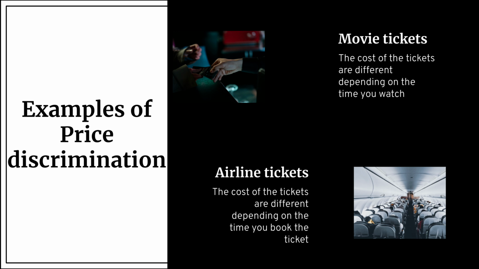One example of price discrimination could be the difference in the cost of movie tickets depending on the time you'll watch the movie. For the same film, you'll pay less for the morning ticket, but will have to pay more for the night or midnight ticket as they are more popular. Another example would be when the airline tickets are cheaper when you book them months before, but are more expensive when you book them an hour before.